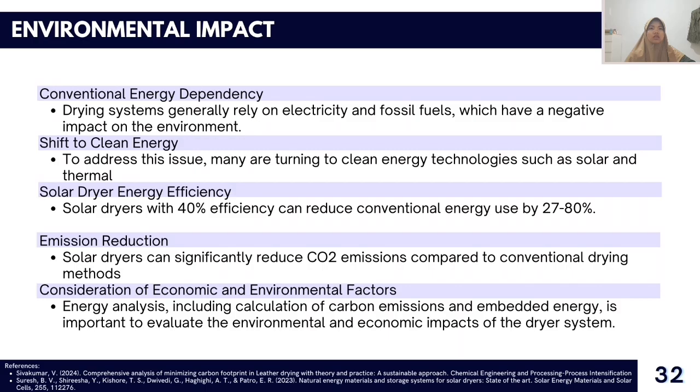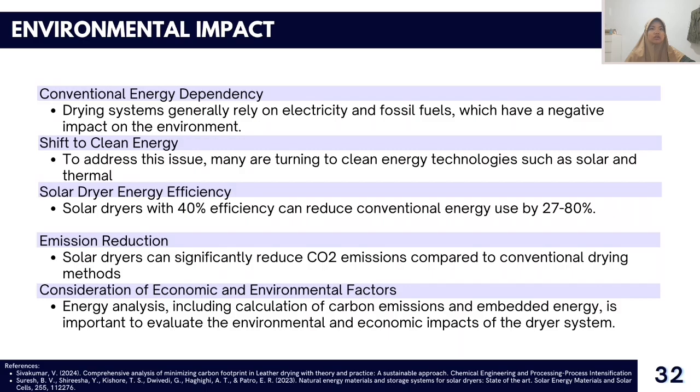Because of this, farmers and scientists have turned their focus to clean energy technologies like solar and thermal energy, which can be used directly or indirectly. The consumed energy of the solar dryer is advised to be calculated with the help of indicators like carbon mitigation, carbon dioxide emissions, and embodied energy.